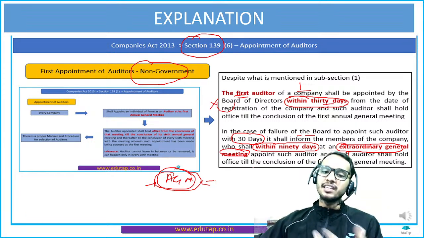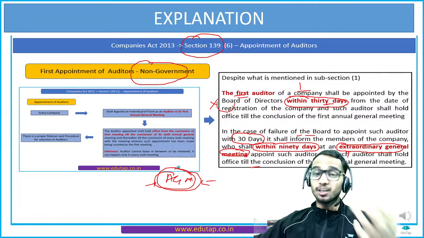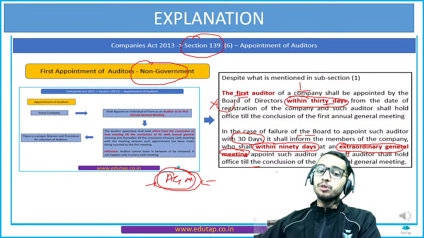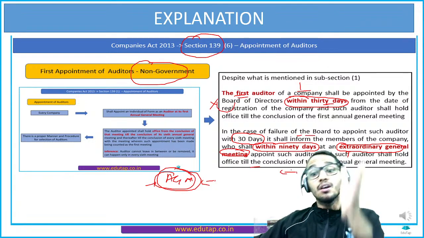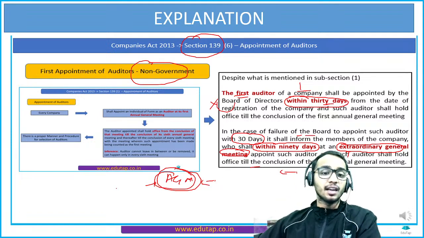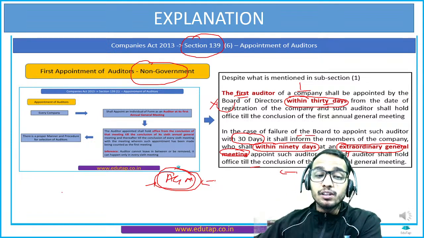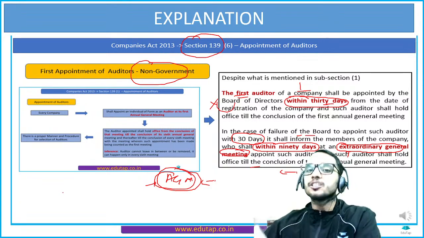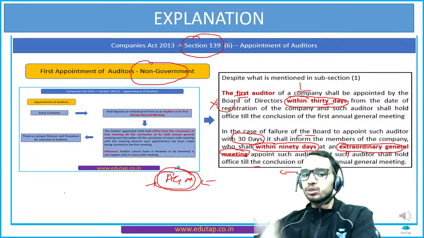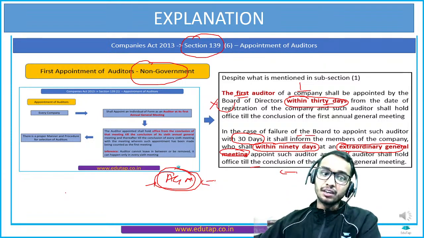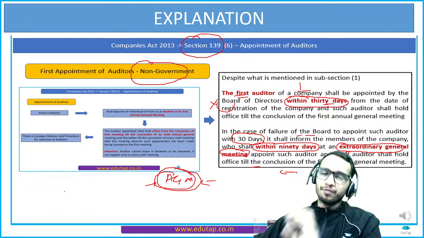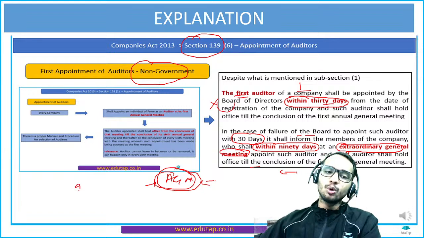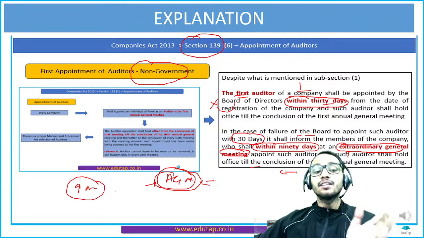AGM and EGM are for members of the company, the shareholders, right? And he is going to hold the office until the conclusion of the first annual general meeting, which generally is held within 6 months after the closure of the financial year, though for the first annual general meeting a 9-month period is there.